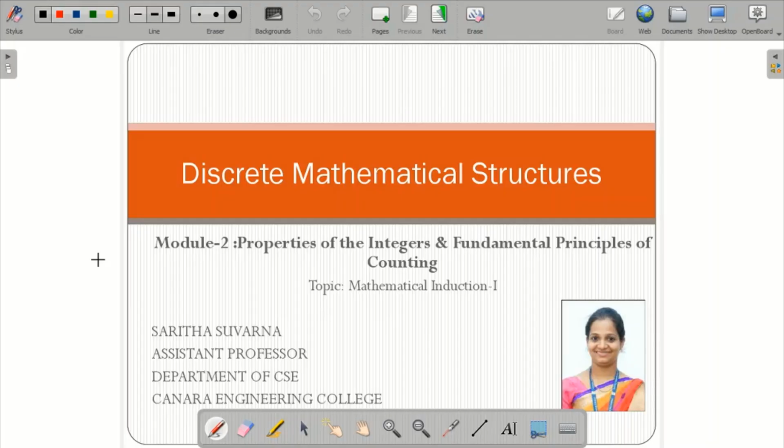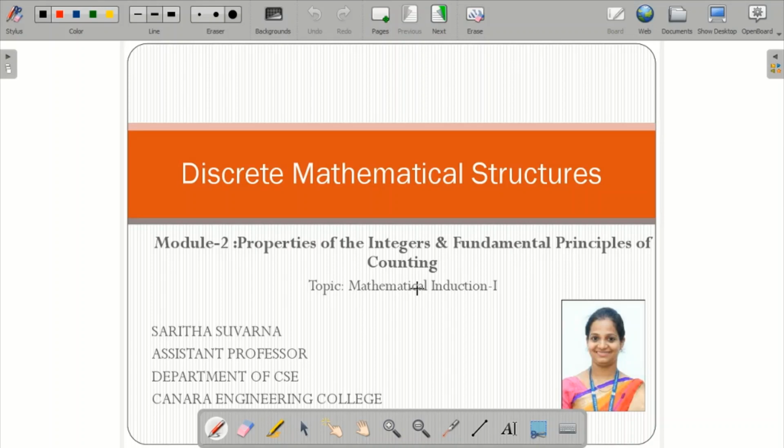Good morning, students. Under Discrete Mathematical Structures, module 2 is based on the properties of the integers and fundamental principles of counting. Under the properties of integers, you will be learning about mathematical induction. This is in one chapter. Under the fundamental principle of counting, which is the next chapter, you will be learning about the rule of sum and product, permutations, combinations, the binomial theorem, as well as combinations with repetition. In this session, let us learn about mathematical induction.